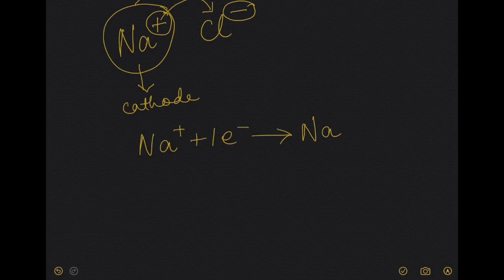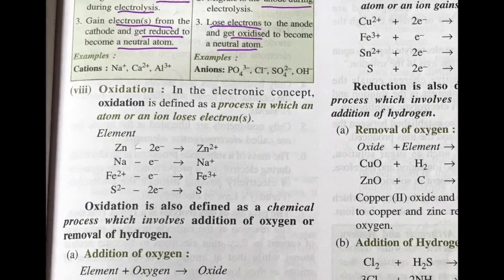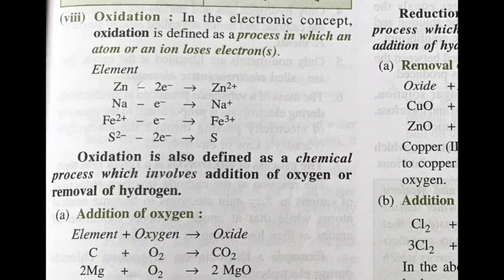The chlorine will migrate towards the anode. It will lose the electron that it had gained, and then it will turn into a neutral chlorine atom. So that is what happens in the anode and the cathode. Now moving on to oxidation.